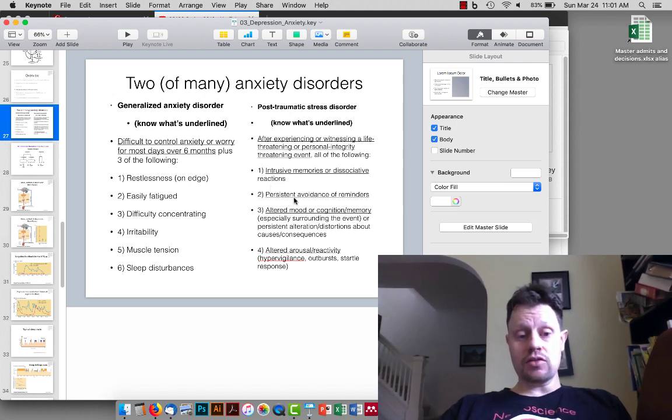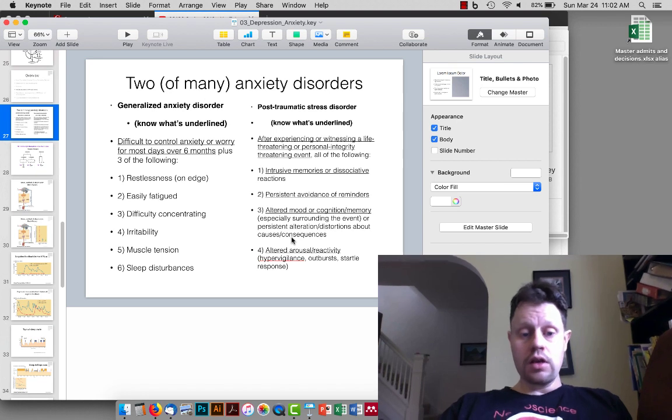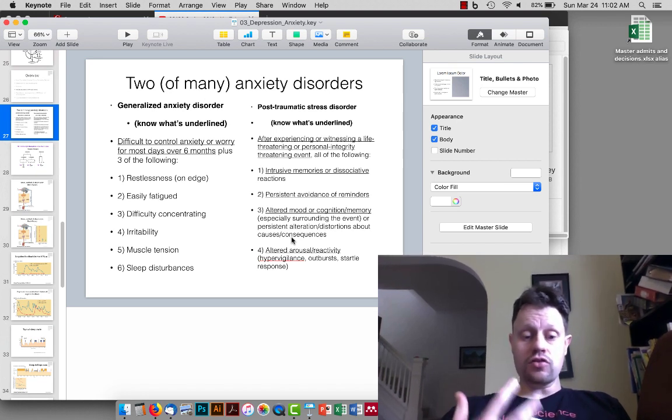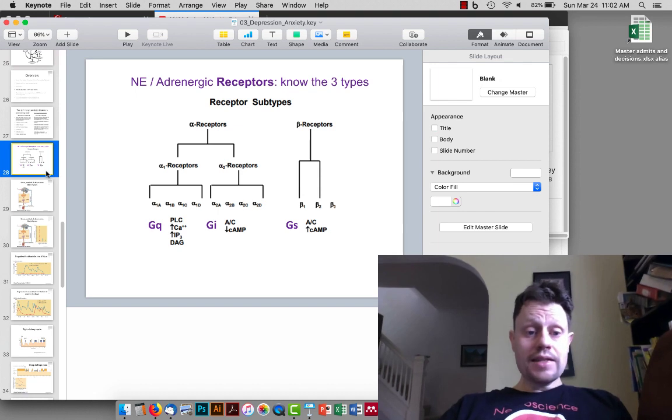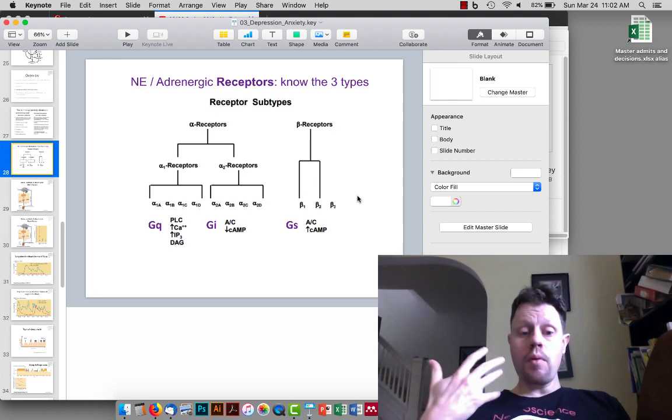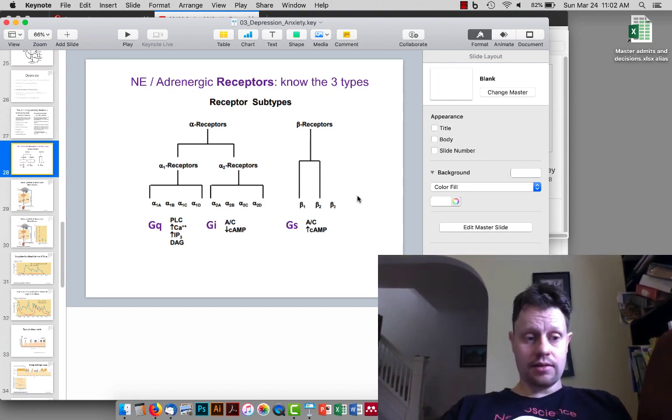Persistent avoidance of anything surrounding the event, the location, or anything that's context related to that. Altered mood and cognition, especially surrounding the event, so stress, anxiety, and also difficulty thinking about or remembering the event, and then altered arousal and reactivity in general, so generally speaking, very high levels of stress and arousal. PTSD especially is characterized by an overactivation of beta adrenergic receptors and is sometimes treated partially, at least, along with talk therapy by beta adrenergic antagonists.